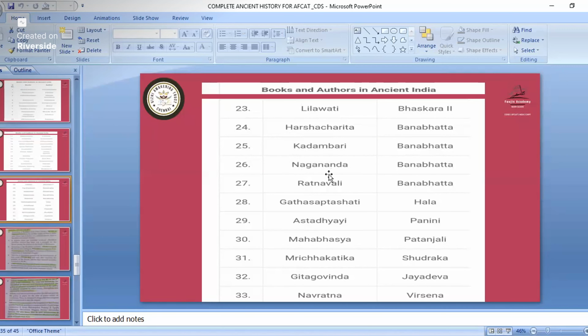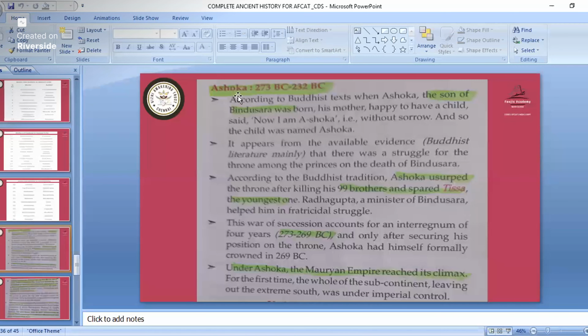Harshacharita, Kadambari, Nagananda, Ratnavali. All these were written by Banabhatta. Then Ashtadhyayi written by Panini. Mahabhashya written by Patanjali. Mrichchhakatika was written by Shudraka. About this one a question has come, about Shudraka. Gita Govinda was written by Jayadeva. Navaratna was by Virasena. In ancient India is Ashoka.